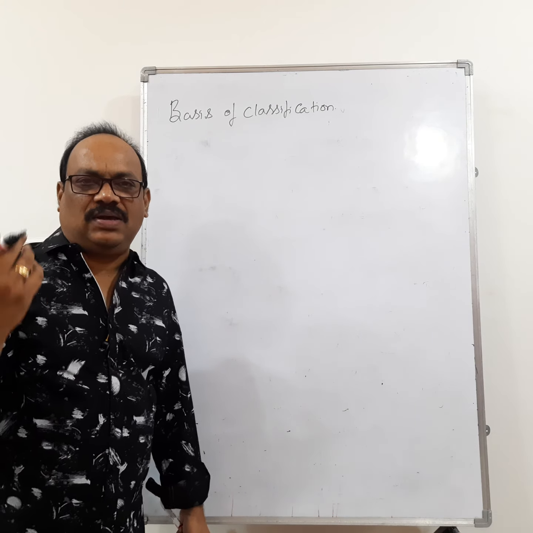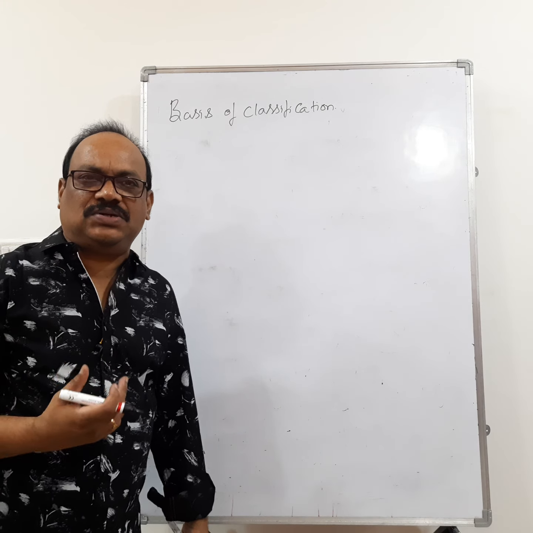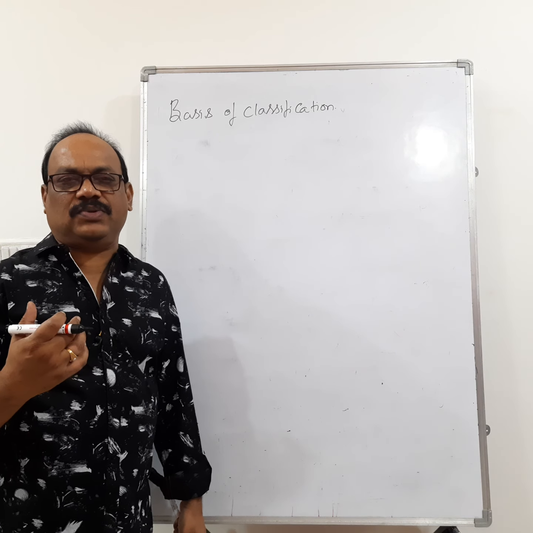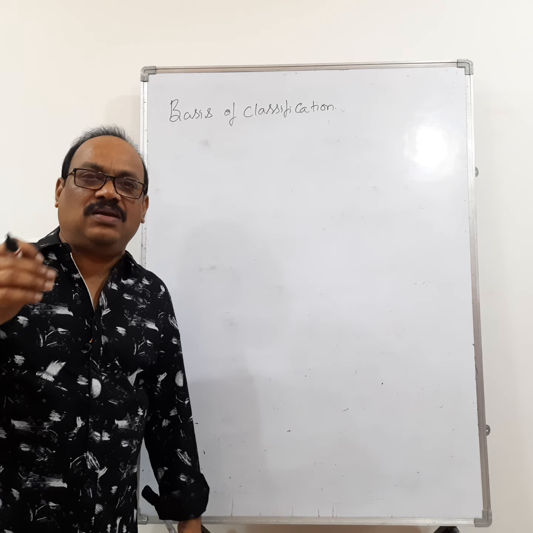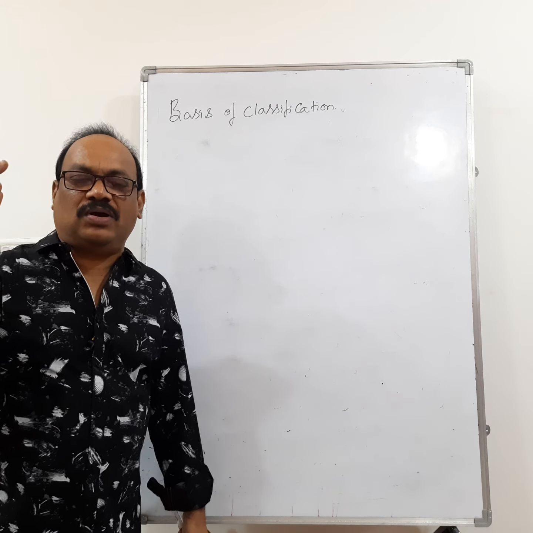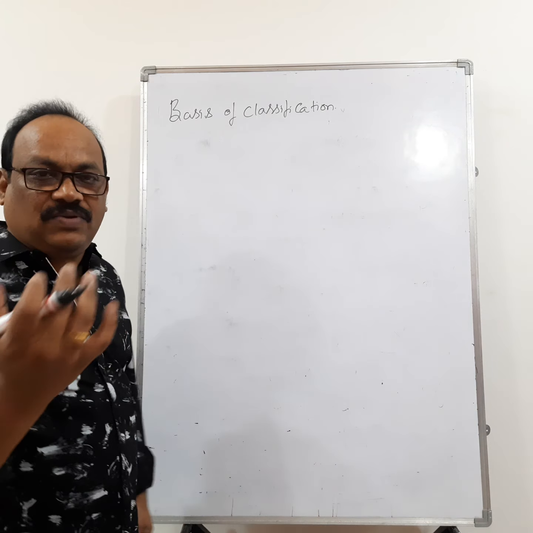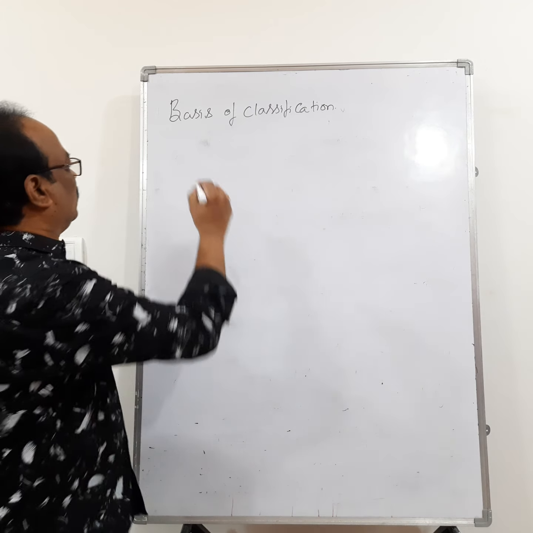Animals show variations in their structure, in their form and also in their number. But there are some fundamental similarities in certain structures. They show some fundamental uniformity. So, based upon that, the classification has been done. Let us see what forms the basis of classification.